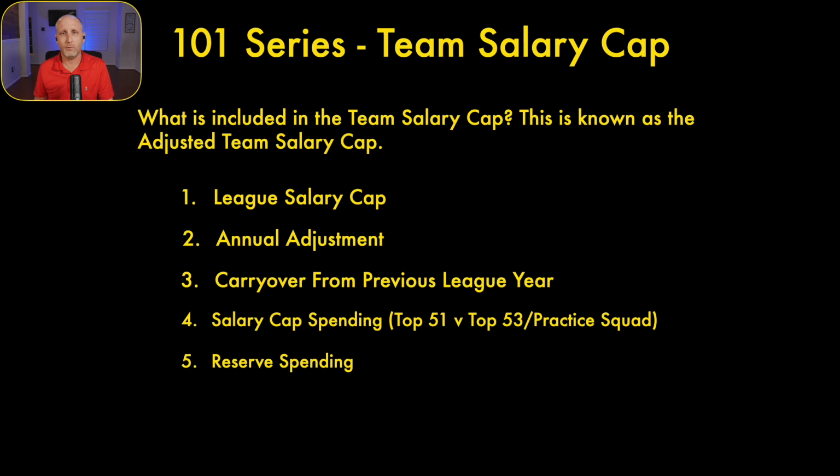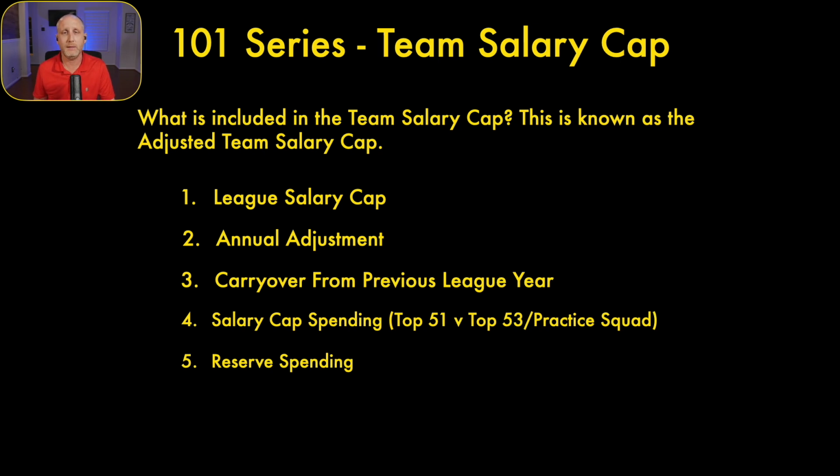Reserve spending. In the offseason, generally reserve spending doesn't get counted because most of the time those players are outside of the top 51. Now, in the case of the Houston Texans 2 years ago, they had a player go on injured reserve early on in training camp whose salary cap charge was inside the top 51 despite being on injured reserve. But for the most part, during the offseason, that usually won't get in that top 51. During the regular season, reserve spending will hit.